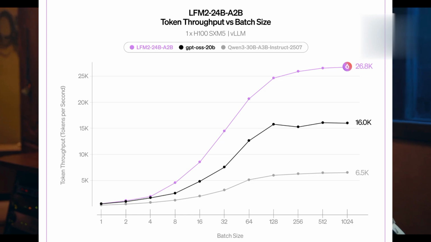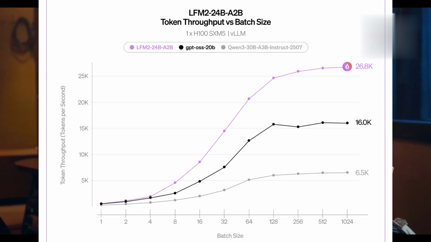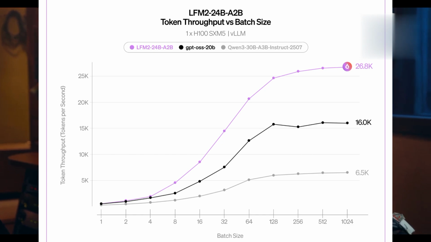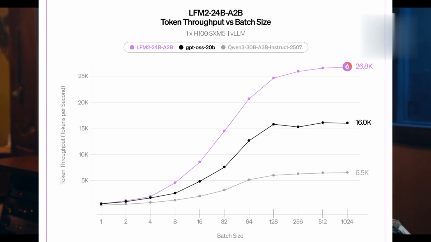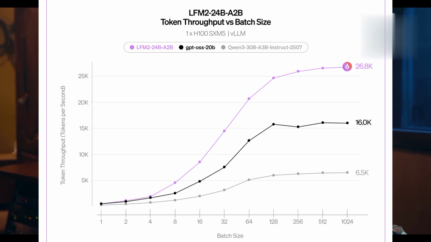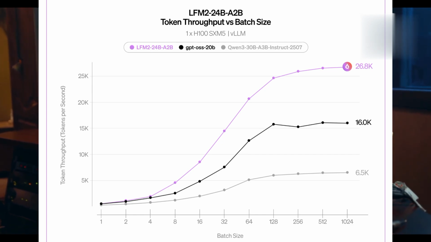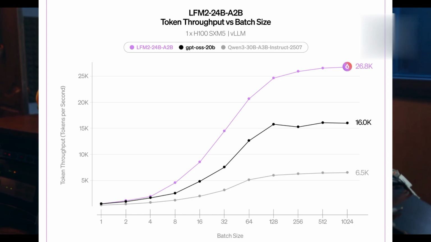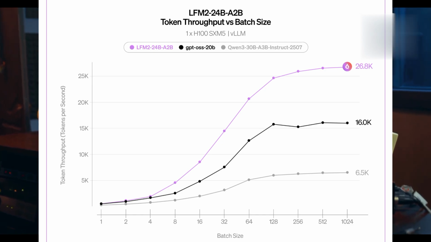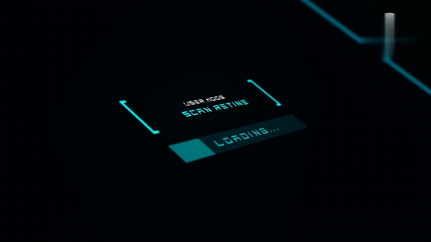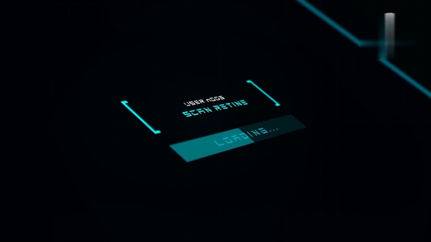Here you can see the output tokens of this model; you can easily get a token throughput of 26.8k. Compared to GPT-OSS, which uses its entire parameters, it generates only 16k, and Qwen only 6.5k. In comparison with these two models, it is very efficient, fast and smooth to run. So this is a completely open source model, which makes the Liquid AI LFM2 24 billion parameter model very efficient and fast.